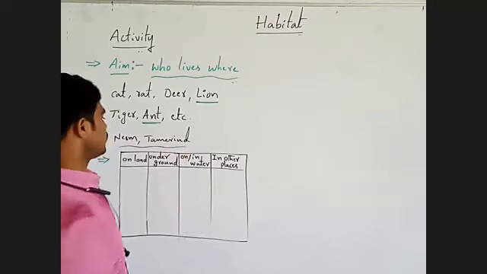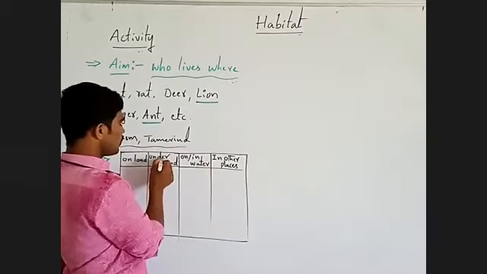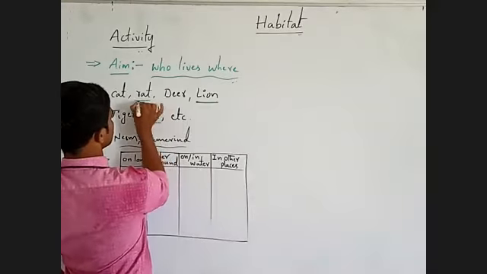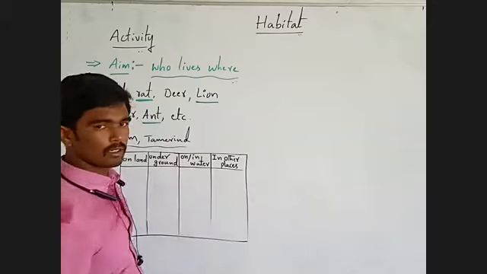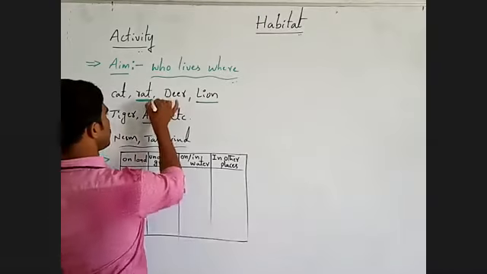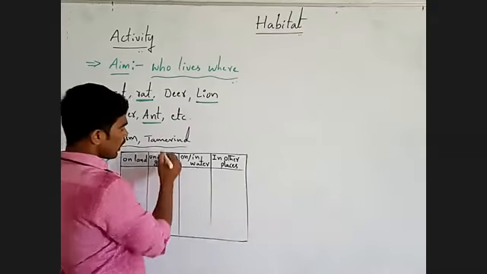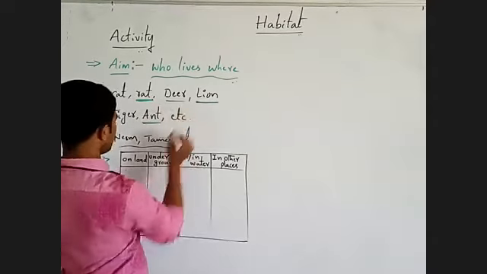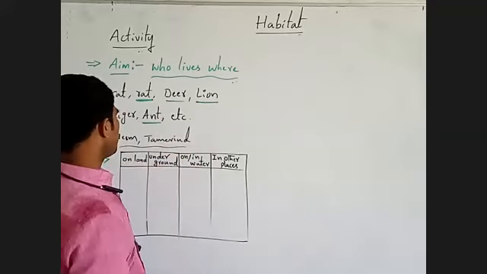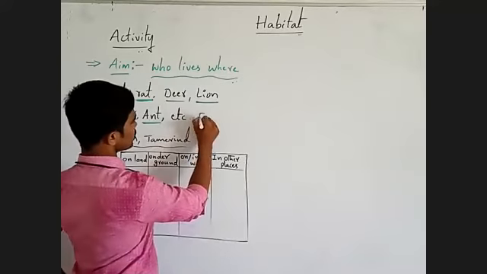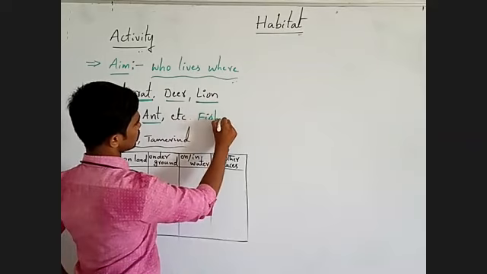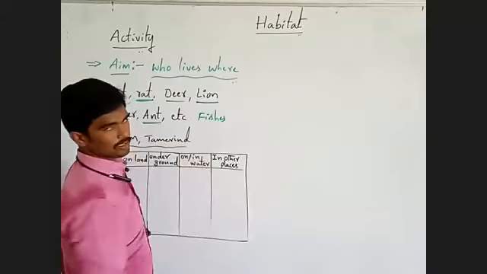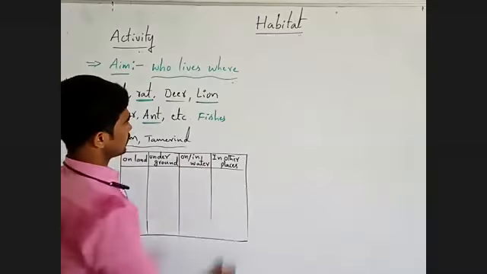Some ants live underground. Next, rats. Some rats live under the ground. Next, deer on land. Next, fishes. Fishes in water.